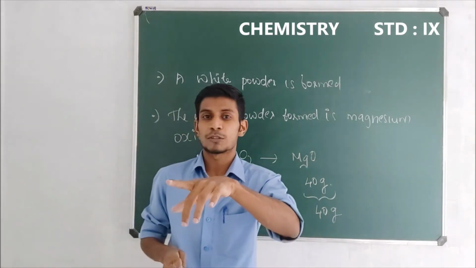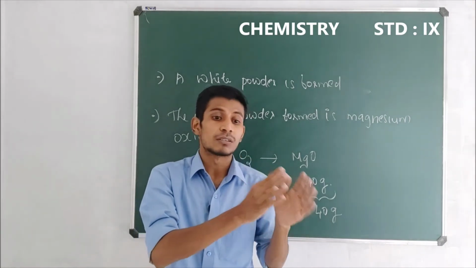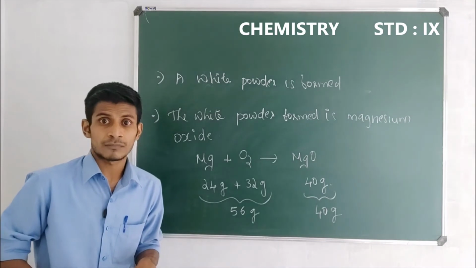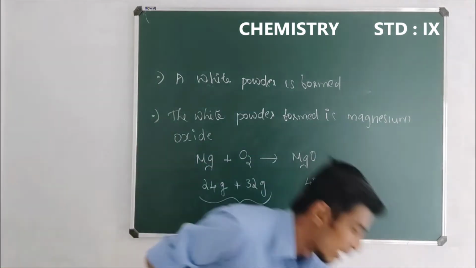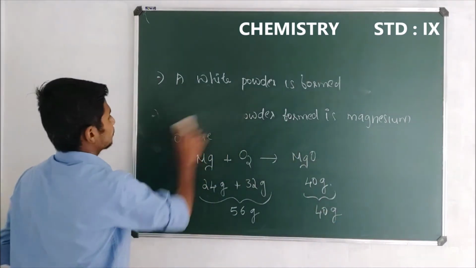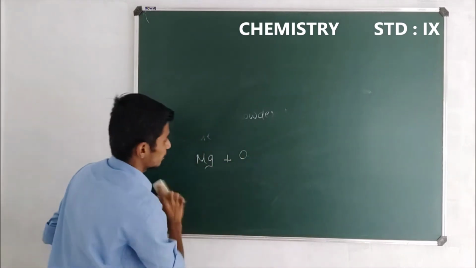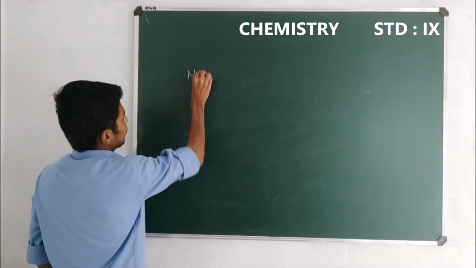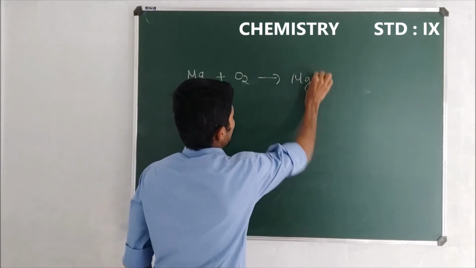So I have provided you some other activity cards too. You have to fill those activity cards too. So what's the first question for you there? Okay, which are the reactants in this reaction? Okay, let me rewrite the reaction. Our reaction is magnesium plus oxygen gives magnesium oxide.